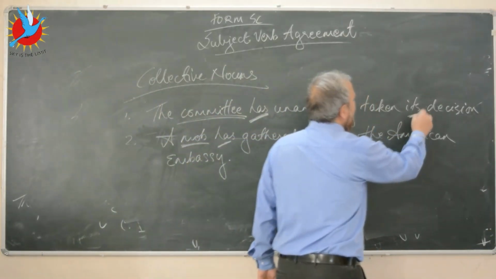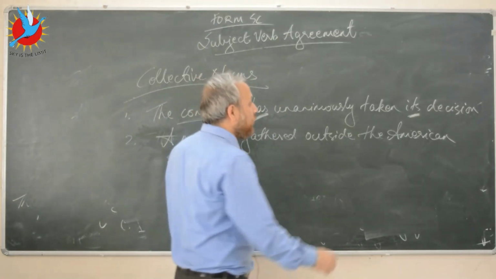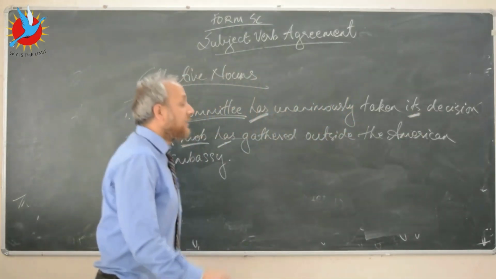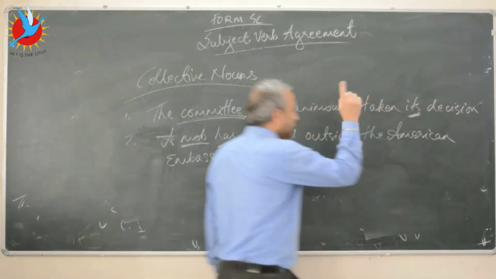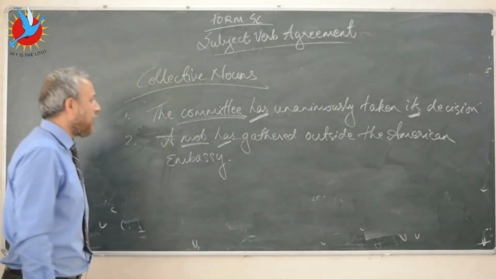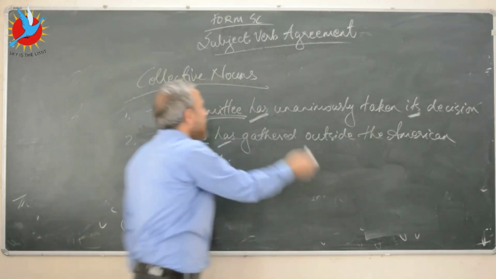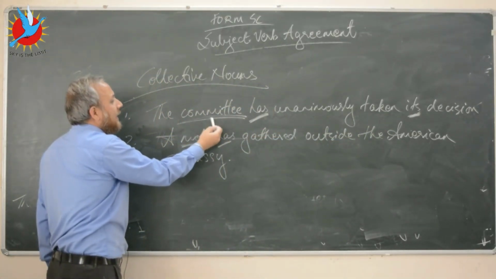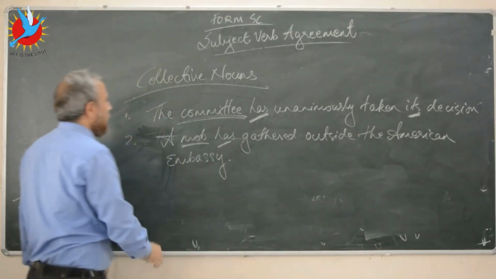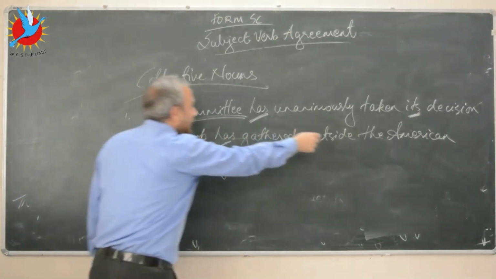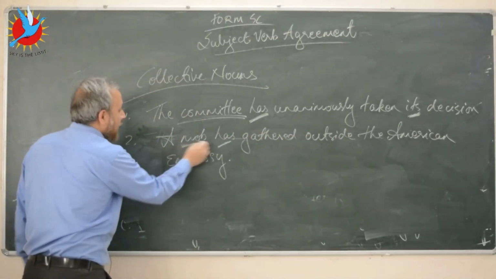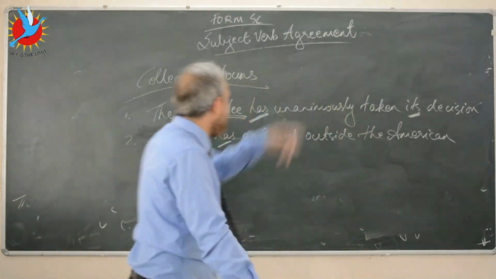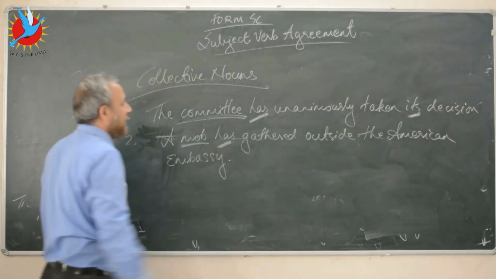Be very careful of the way you use this possessive adjective here. You can't have their decision, because here we are talking about this particular collective noun committee as one unit. Likewise, the mob has gathered outside the American embassy. We are talking about the mob as one unit, as one group. That's why we've used the singular form of the verb.